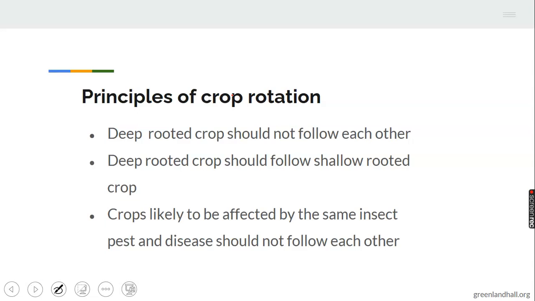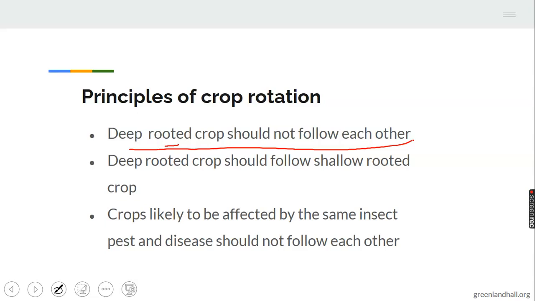Principles of crop rotation. 1. Deep-rooted crops should not follow each other. There are crops referred to as deep-rooted crops because they absorb nutrients directly from the soil. So it is advisable for shallow-rooted crops to be planted alongside deep-rooted crops. Deep-rooted crops should follow shallow-rooted crops, not deep-rooted crops with deep-rooted crops.